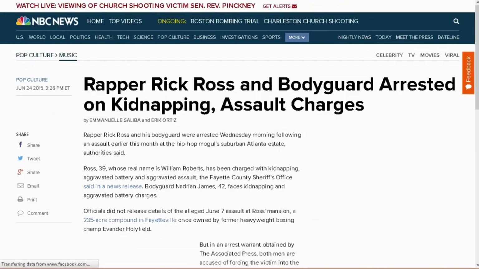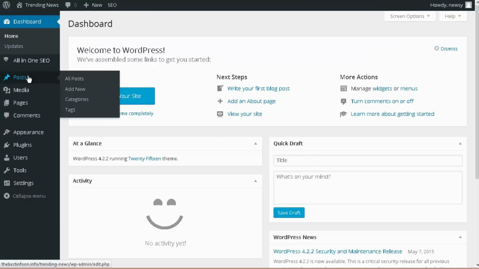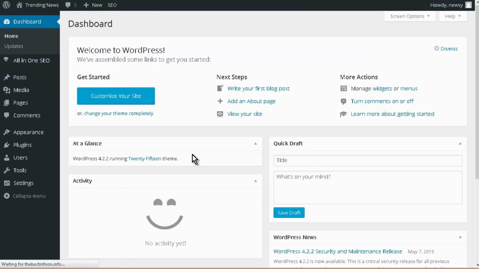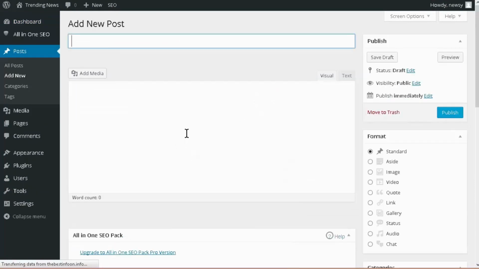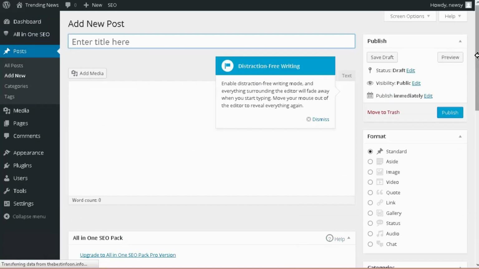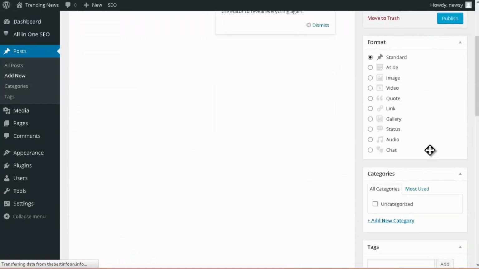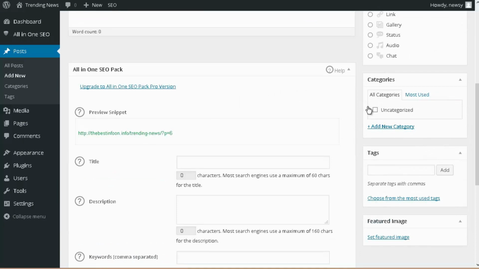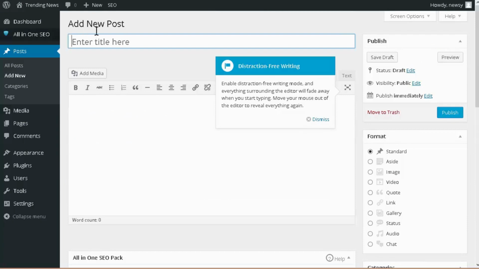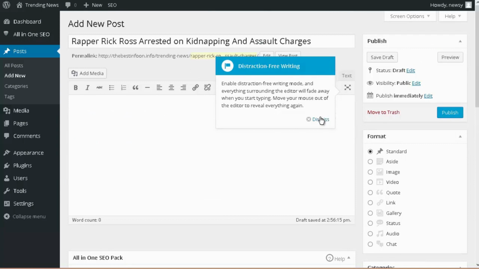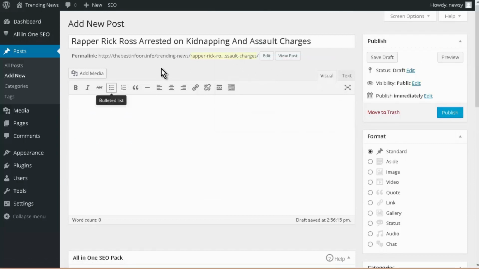So let's go over here and let's go to posts and add new. Now we're going to want to use categories and tags, and we haven't set any up yet, but the great thing is that we can do that on the fly. If we roll down a little bit, we can add categories and tags right here. So we're going to be doing that. So what we want to do is get the title we want and put it in here. Okay, so there's the title. And you'll see here, remember we set our permalink, so that's what this is doing. It's giving us a search engine friendly URL.